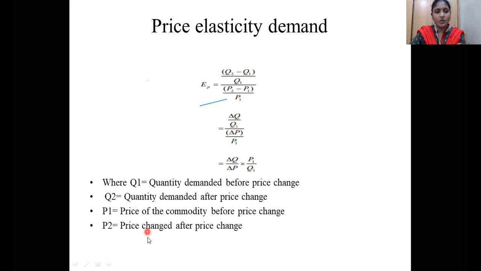After giving discounts, what is the price change? That is P2. So price change is given by P2 minus P1 by P1. Here I am denoting Q2 minus Q1 as delta Q, and P2 minus P1 as delta P. So what is the formula going to be? Delta Q by Q1, delta P by P1. So how can we represent this?